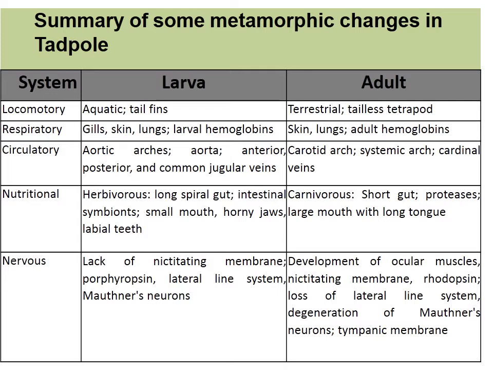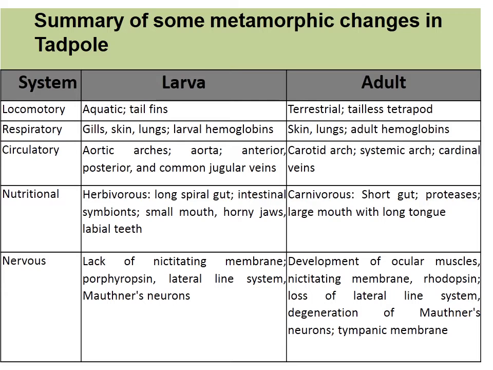Circulatory system: the aortic arch, aorta, and the anterior, posterior and common jugular veins are there. The adult also possesses the carotid arch, systemic arch, as well as cardinal veins. Nutritional: the tadpole is a purely herbivorous form with a long spiral gut, intestinal symbionts, small mouth, horny jaws and labial teeth, whereas the adult is carnivorous, so the gut becomes short. Then proteases appear, along with a large mouth with a long, sticky tongue.